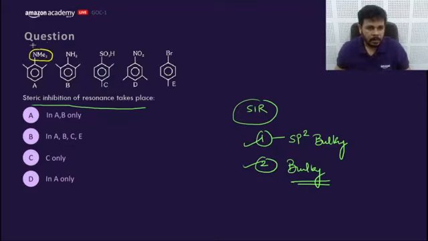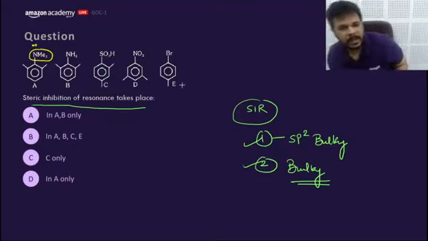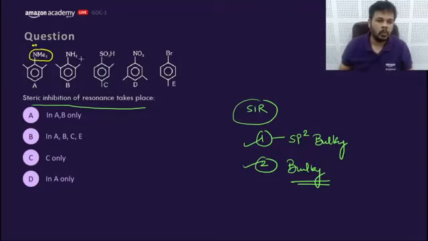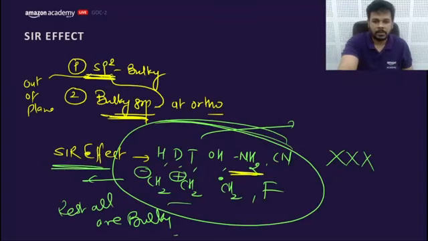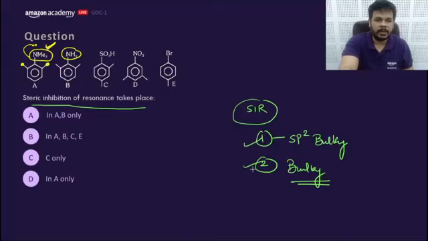NMe3, which is having lone pair, it can go into resonance and make it sp2. So to stop the resonance, we have a bulky group CH3. So yes, the SIR would be there here. NH2 is not bulky. It cannot create SIR.